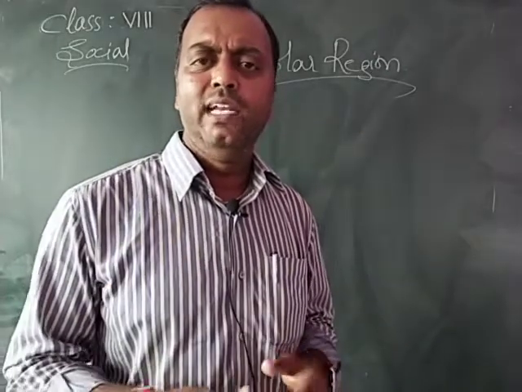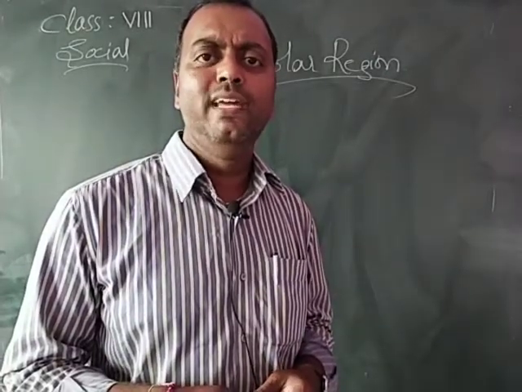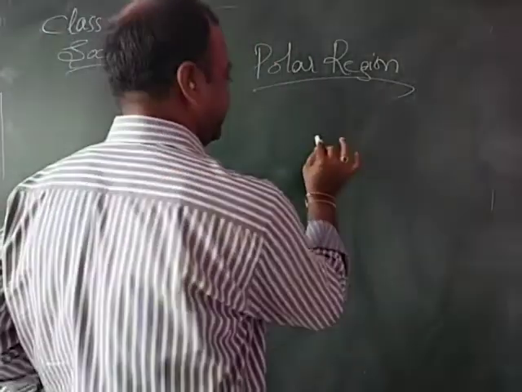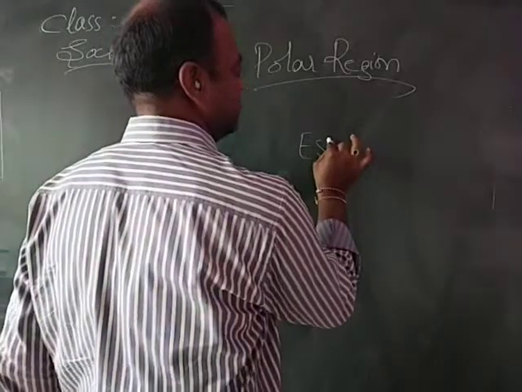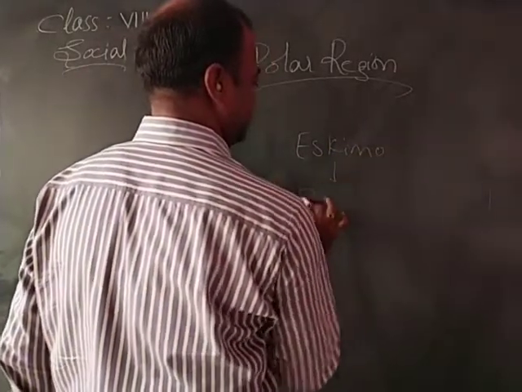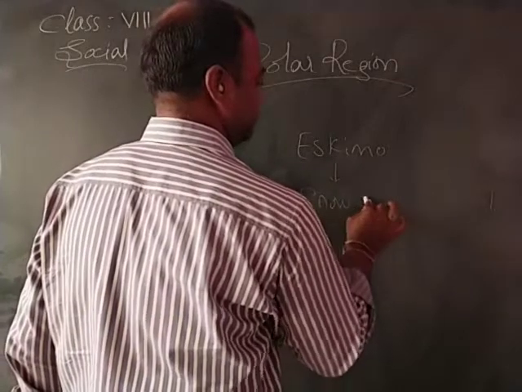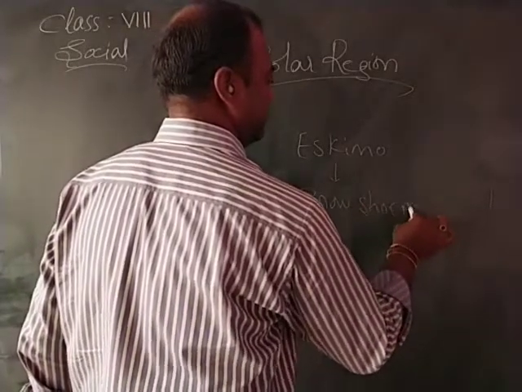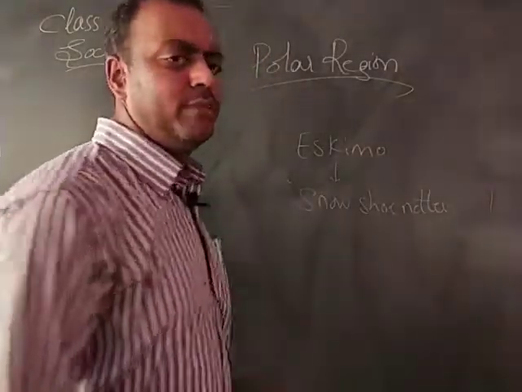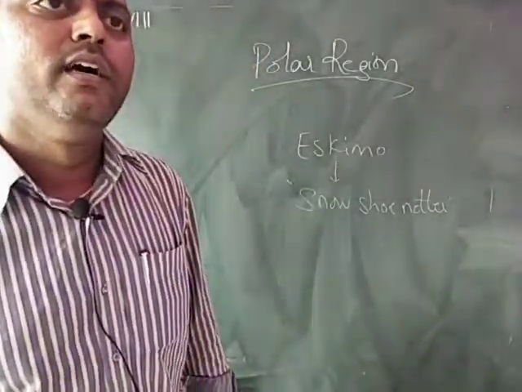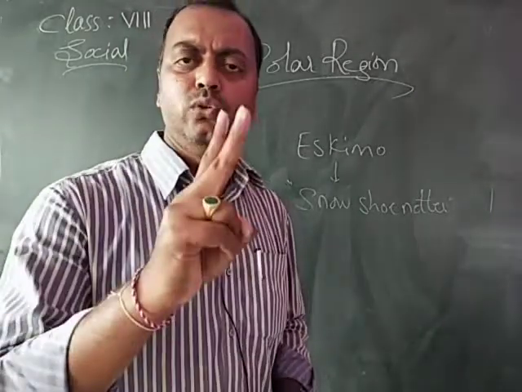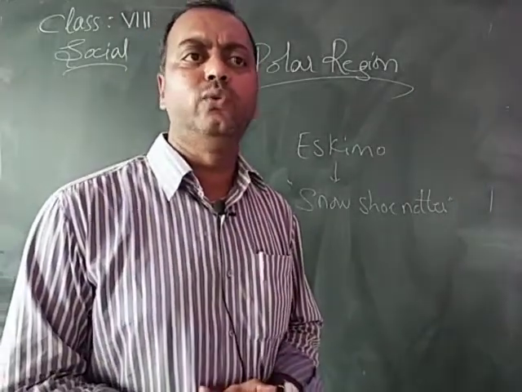The most commonly accepted meaning of Eskimo is snowshoe knitter. I write it: Eskimo means snowshoe knitter. So this is the meaning for the people who settled in this region. There are two important groups referred to as Eskimos.